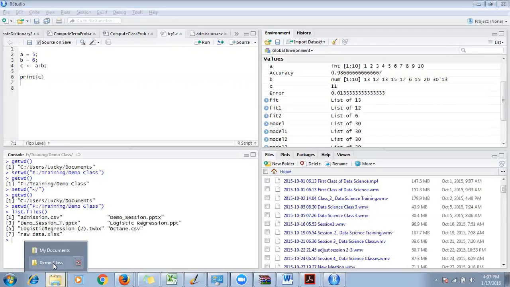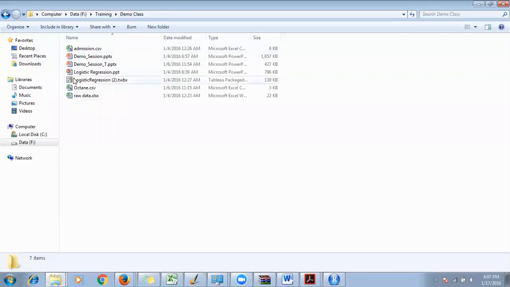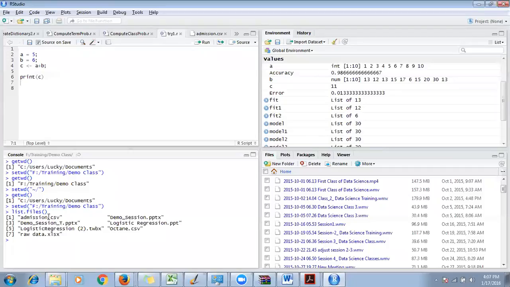If you want to ensure, I can go to the same folder in my Explorer, I can see these are all the files that are being listed on the R command window, right? Okay, this